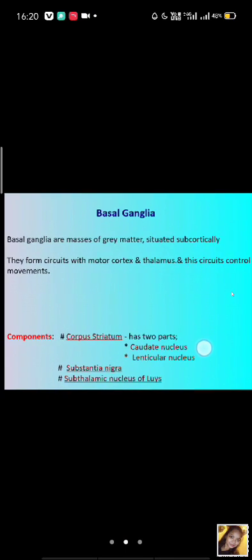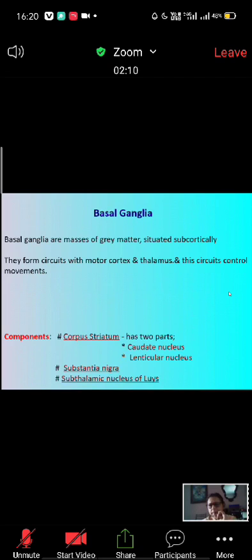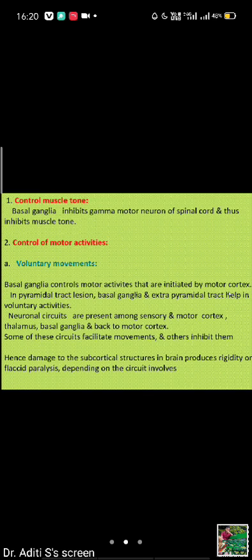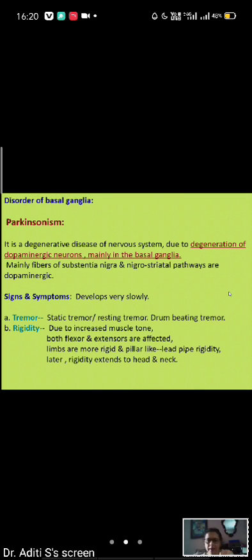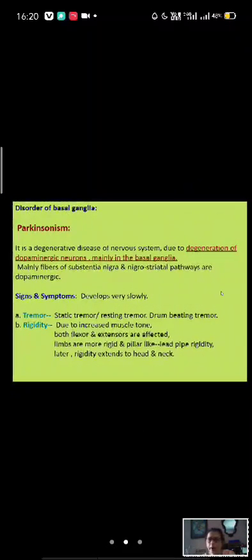glutamate, acetylcholine, norepinephrine, etc. Right. But mostly all are excitatory except two. Which two? Inhibitory neurotransmitters: dopamine and GABA.